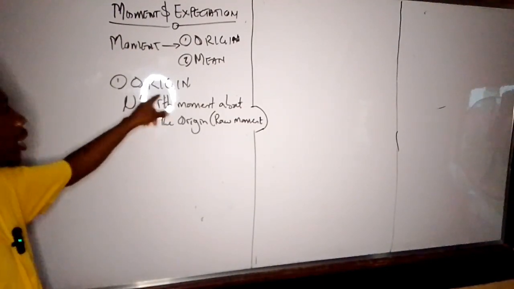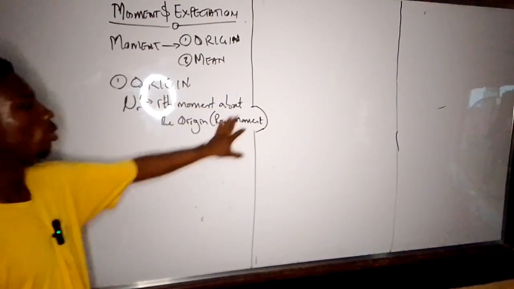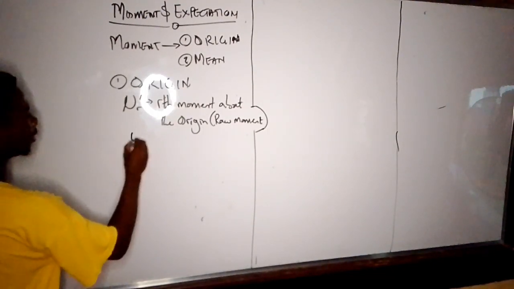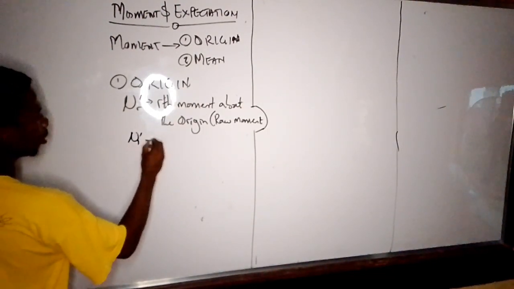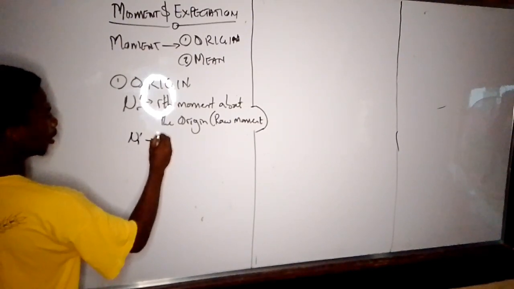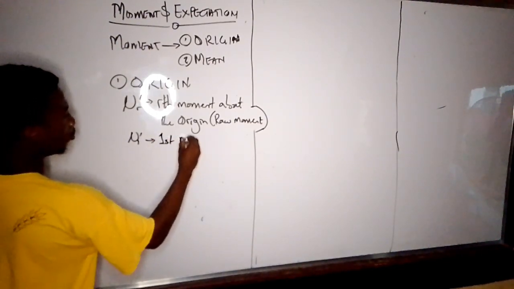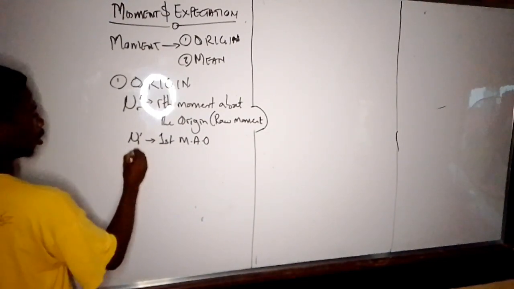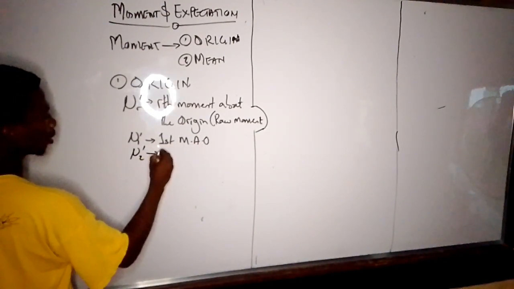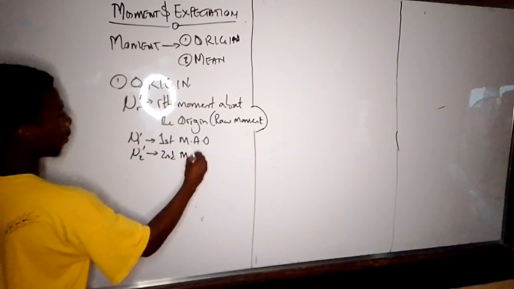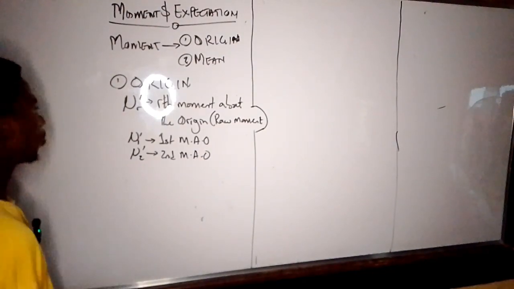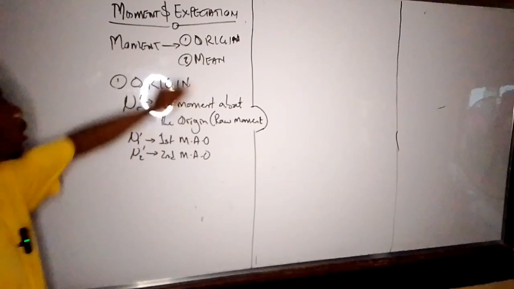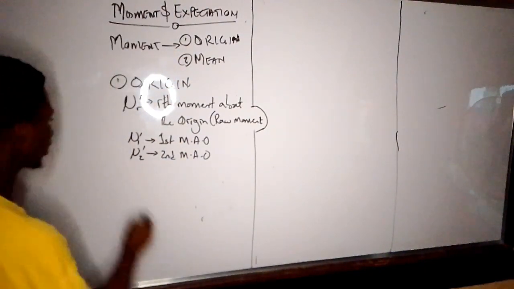Mu r prime is called the raw moment about the origin. Therefore, if I say mu1 prime, we can call this the first moment about origin, first MAO. Mu2 prime will be the second MAO. Okay?